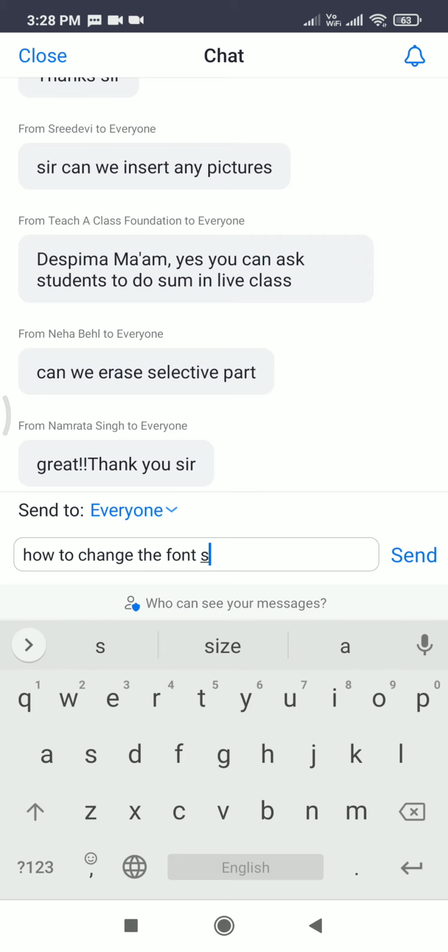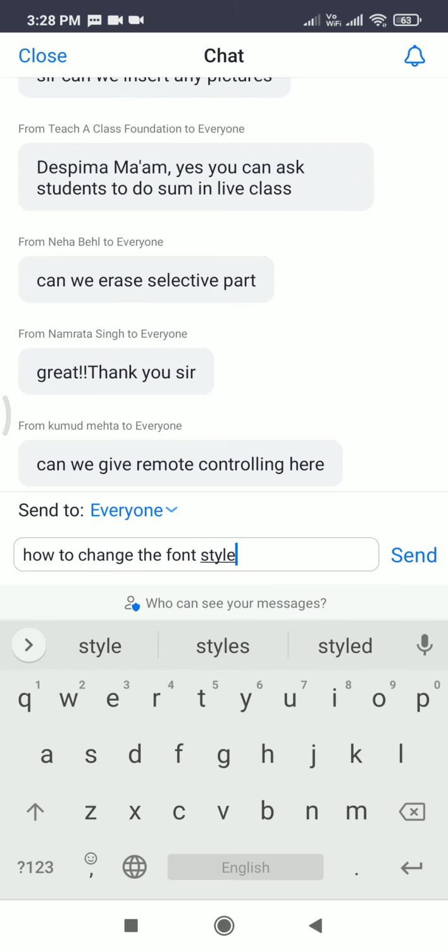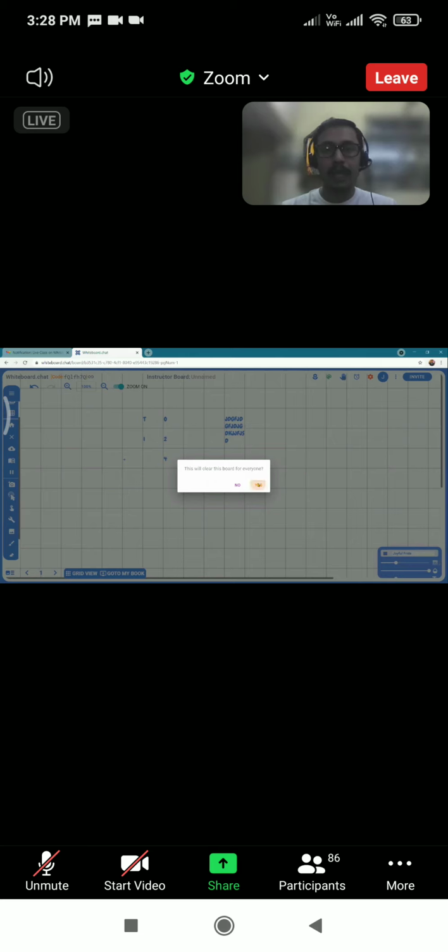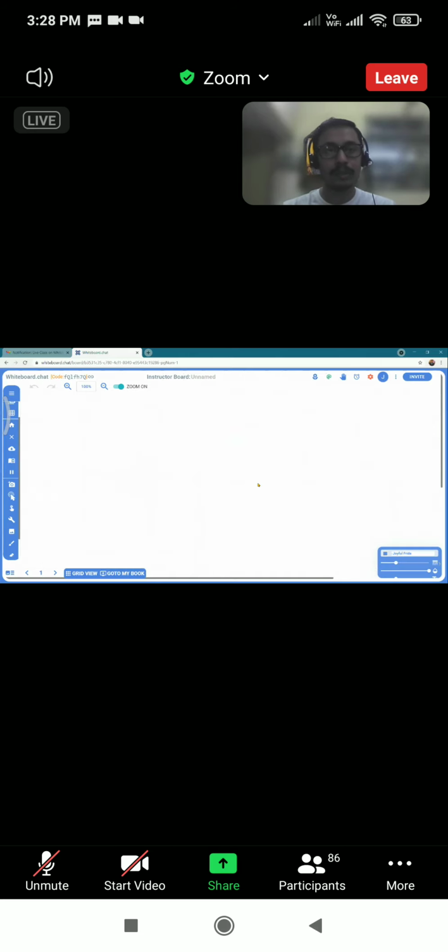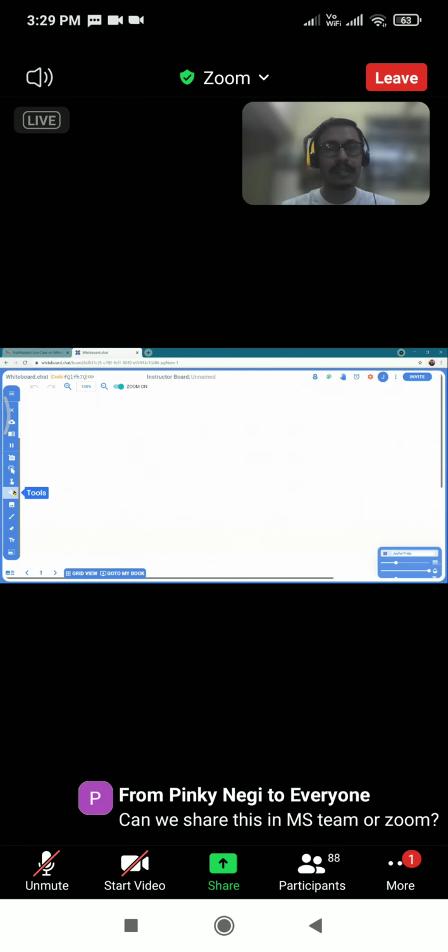Now, teachers, we saw the grids part. Let me just clear it and everything will be cleared on my board. Yes, now I have got my blank slate. Now, let's move to the tools part. The tools part again has some amazing features, and let us explore those tools in today's class. Let me open the tools part.